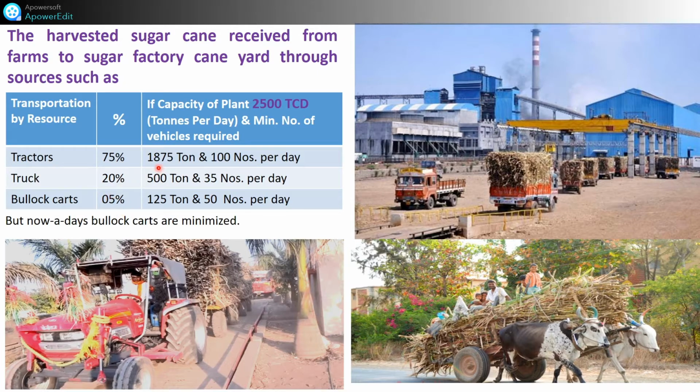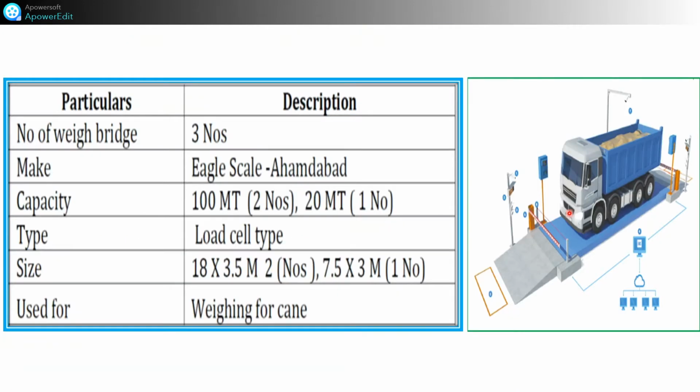That is near about 1875 tons by tractor, and according to the capacity of the tractor, how much cane it carries, near about 100 tractors are required per day to fulfill this 2500 TCD of sugar cane. Similarly, 500 tons by truck, 35 trucks are required, and 125 bullock carts are required per day for 2500 TCD. This is the picture view of the truck, tractor, and bullock cart.